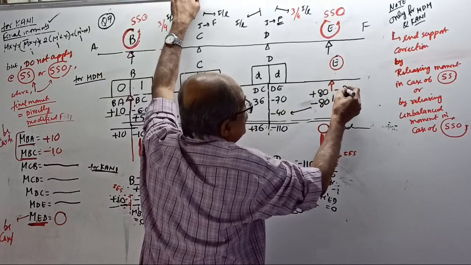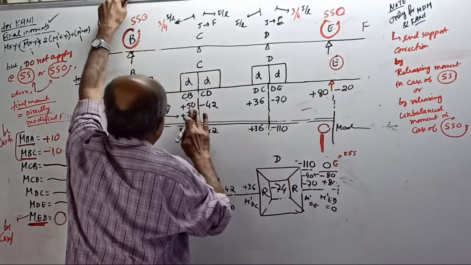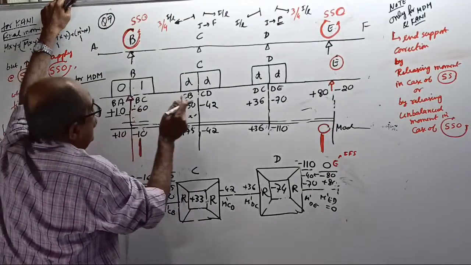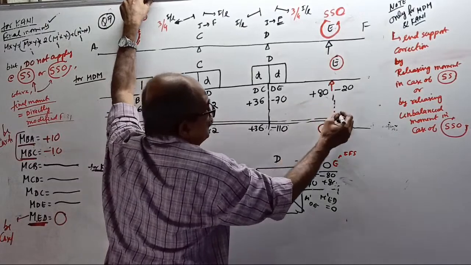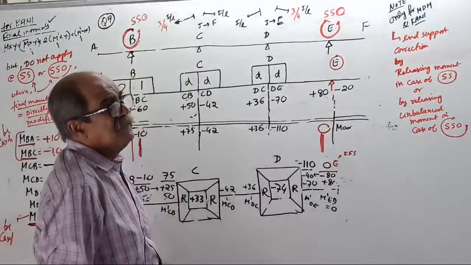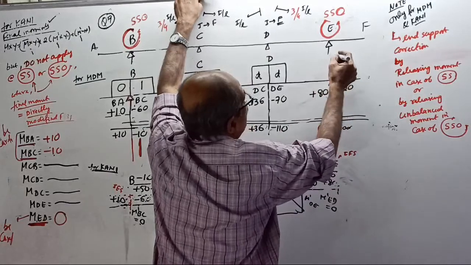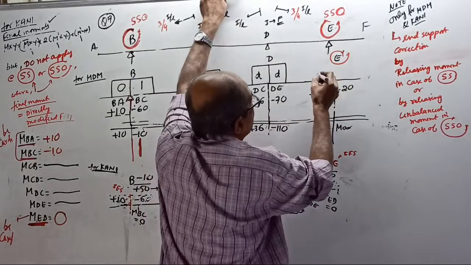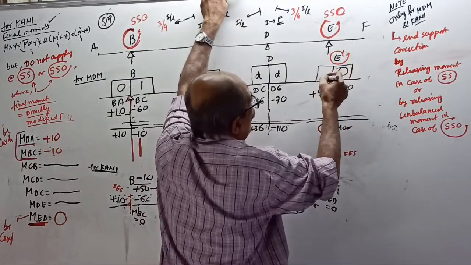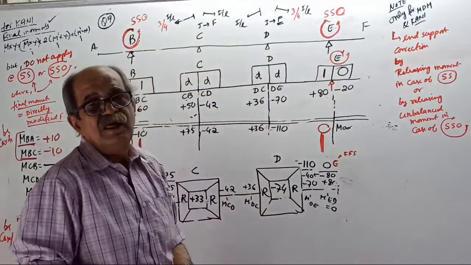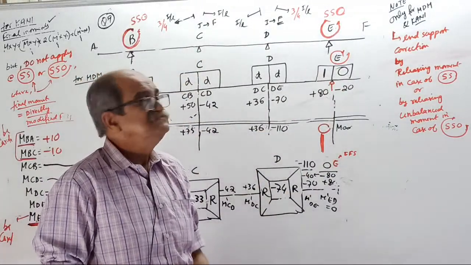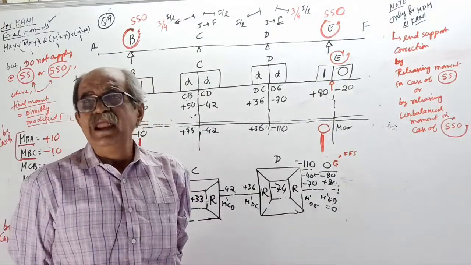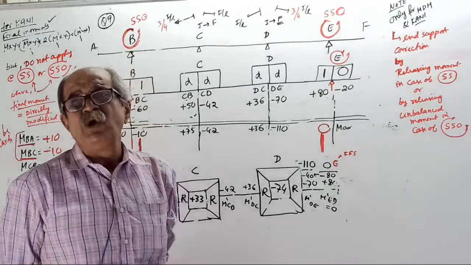I will put minus 20 here. Okay. That is FPM. FPM is plus 10, minus 60, plus 50, minus 42. This is FPM. Okay. Start. Now MD, here one more thing I forgot. This is E, simple support with overhang. Distribution pattern required here. Overhang side is 0, inner side is 1. Okay. Now, start. End correction. Last chance for you. At simple support, you release the moment. At simple support with overhang,